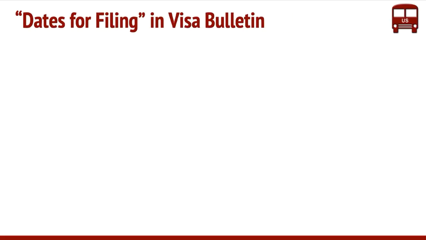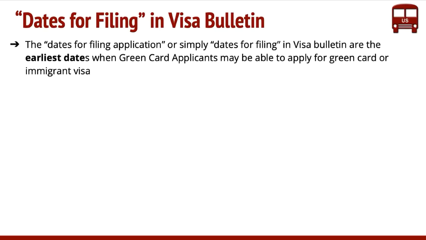Now that you have this idea, let's dive into what dates for filing means. Dates for filing, or dates for filing application, both mean the same. What they basically tell is the earliest date when a green card applicant can apply for a green card or immigrant visa. So this is the earliest date that somebody can apply.